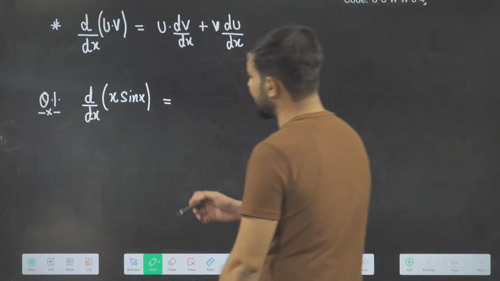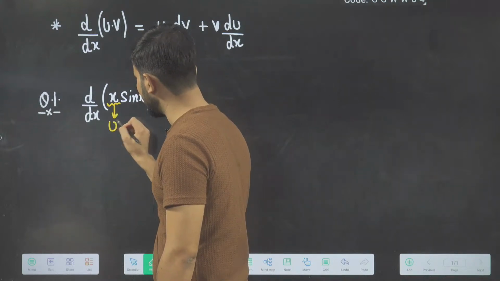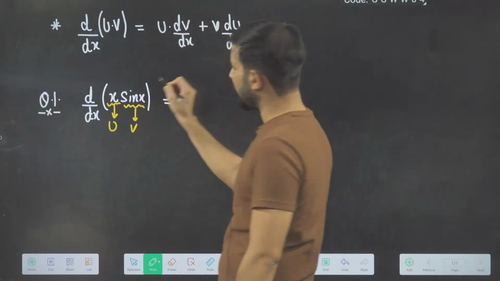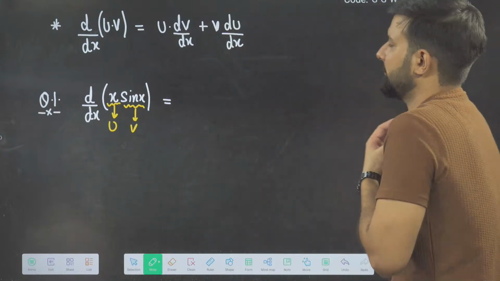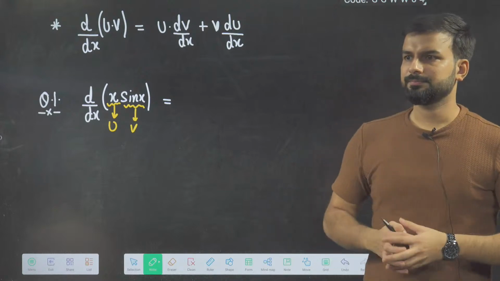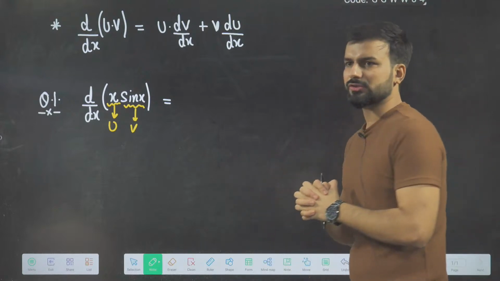There are two functions. You can assume x to be u, and this sin x is your v. Apply this formula here. Try to do it fast, then you will be able to do such questions in the exams also.